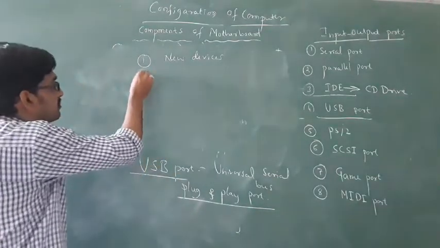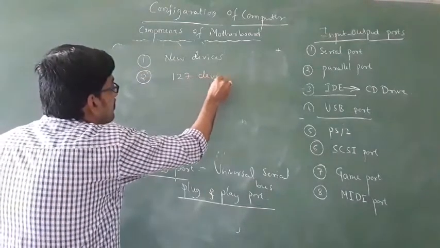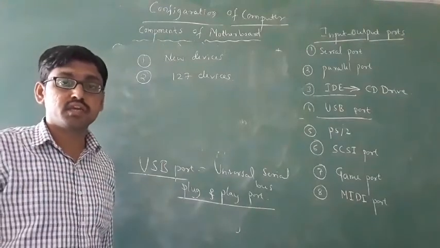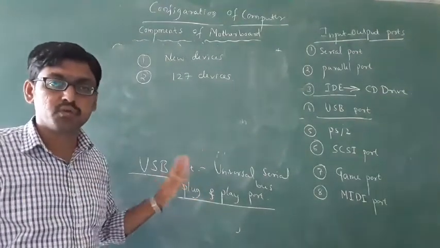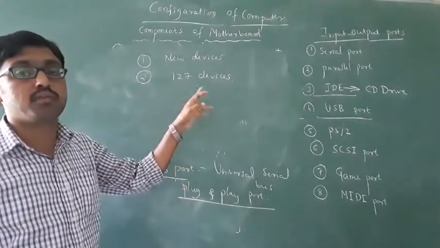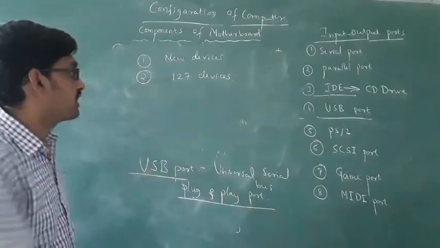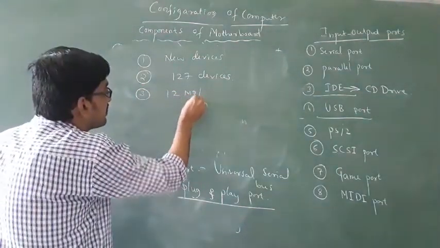Then it supports 127 devices. Okay, gaming devices, keyboard, mouse, it supports all devices, this USB port. That's why nowadays it's very popular. It supports 127 devices. Okay, next, its transfer speed is 12 MB per second.